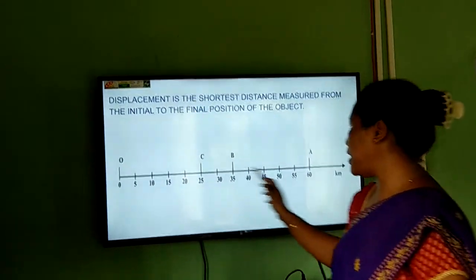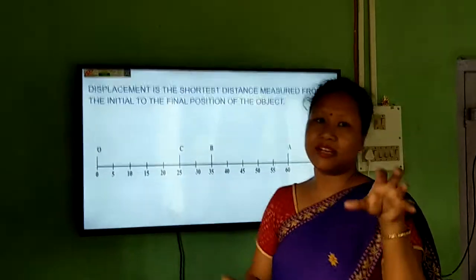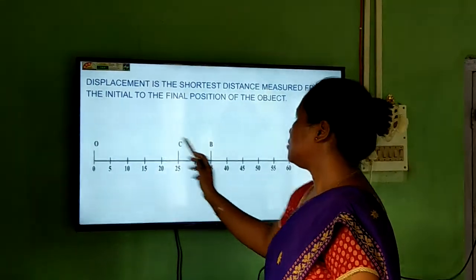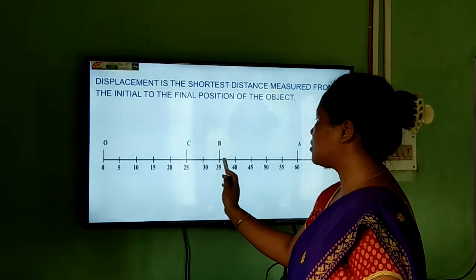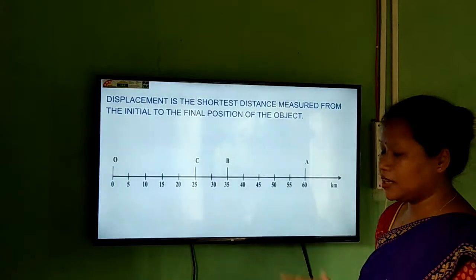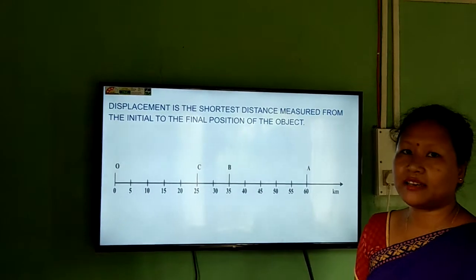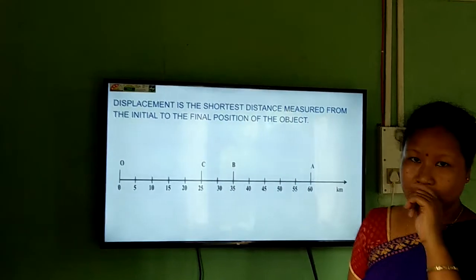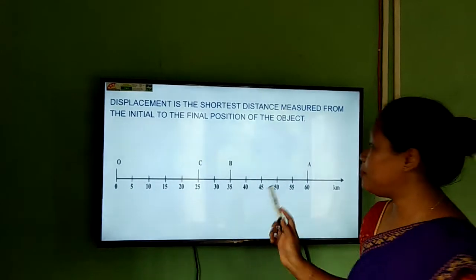Suppose this is a straight path, O is the origin, the reference point. Suppose from O, the object has to move to the place B. Okay, if the object, instead of directly going from O to B, is taking a path like this, suppose he